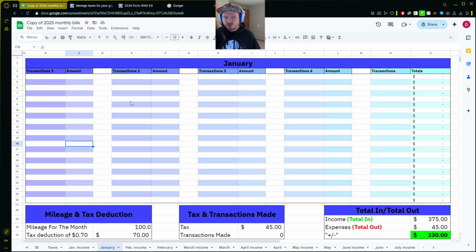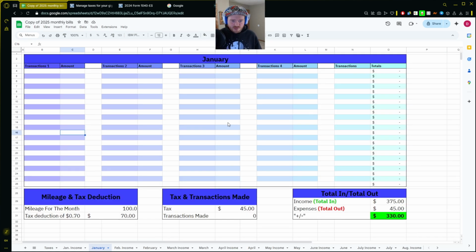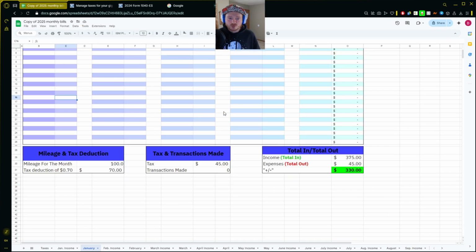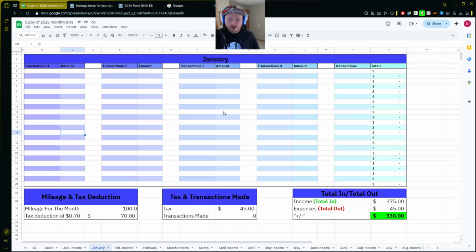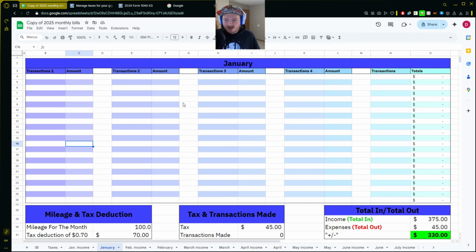Granted, I do have a 27-inch monitor, so it might be a little small on you guys, but if you want, you can also just zoom out like this. On PC, I don't know what the Mac command is to zoom out, but if you hold control and scroll down on your mouse pad, it will zoom out, which might make it a little small. I did try to make it kind of big so that everyone could at least see what's going on here.